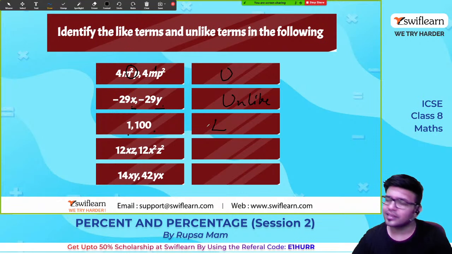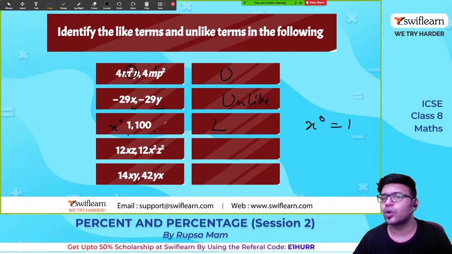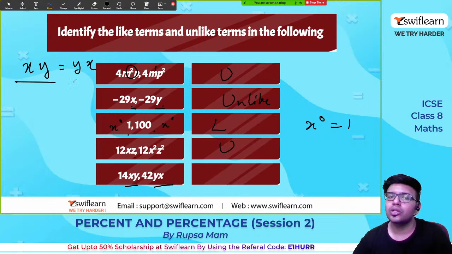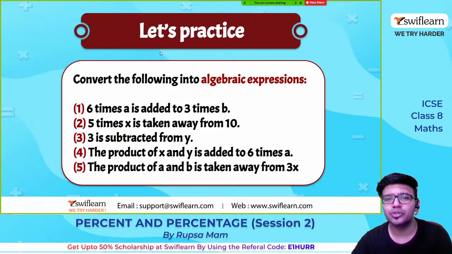Okay, so 1 and 100, these are like terms. Okay, sir, how, sir? X to the power 0 is 1. So here x to the power 0, here also x to the power 0, so both these are like terms. And here 12xz and x square z square, these are unlike terms. And the last one, here xy, here yx. So again commutative law, a into b is b into a, same, so these are like terms. Understood guys, what are like terms and unlike terms? Yes. Let us proceed.